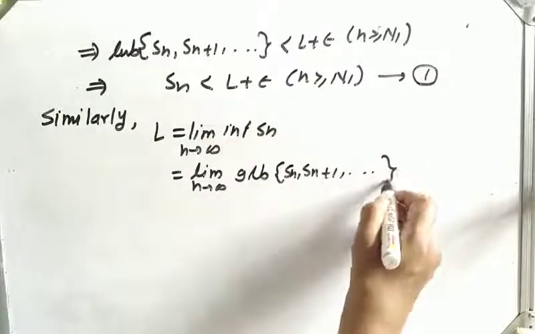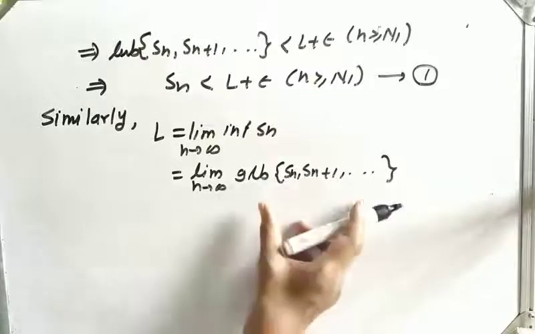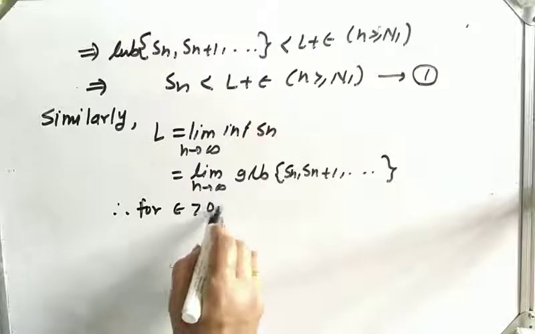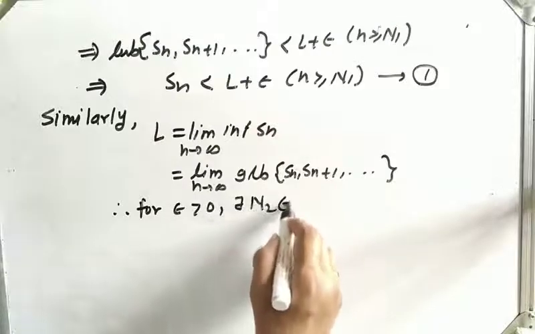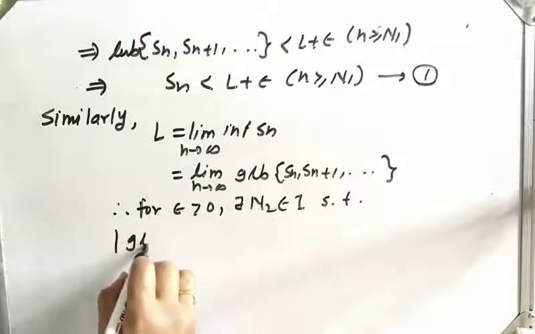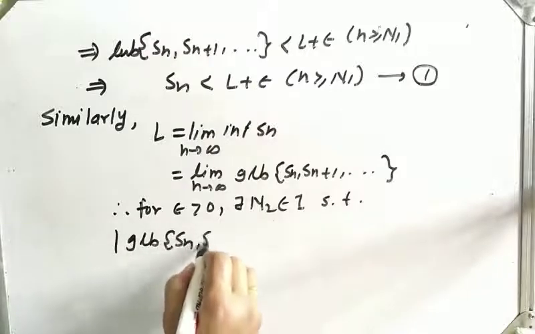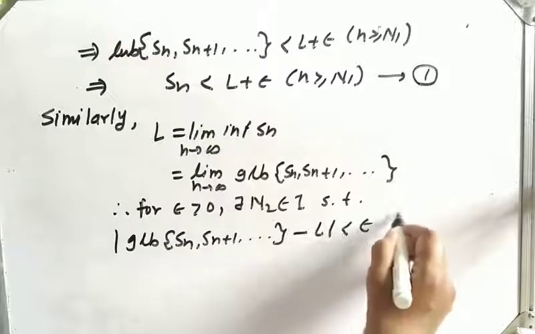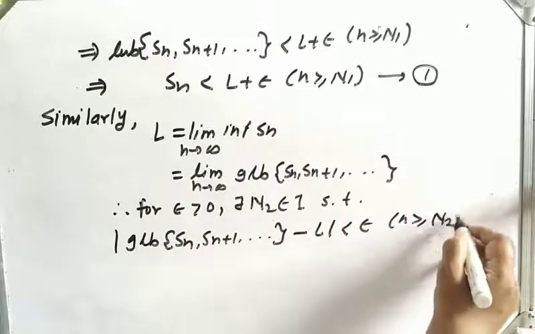Okay, now as the limit of this is L, therefore for epsilon greater than 0 there exists some N2 belongs to I such that mod of greatest lower bound of Sn plus 1 minus L less than epsilon for n greater equal N2.